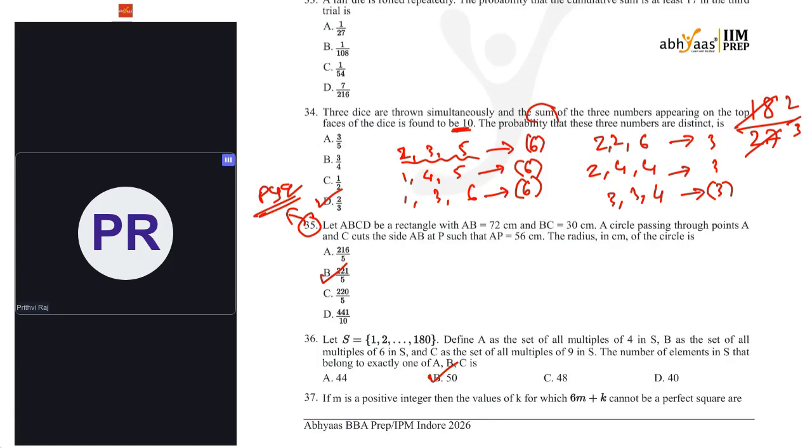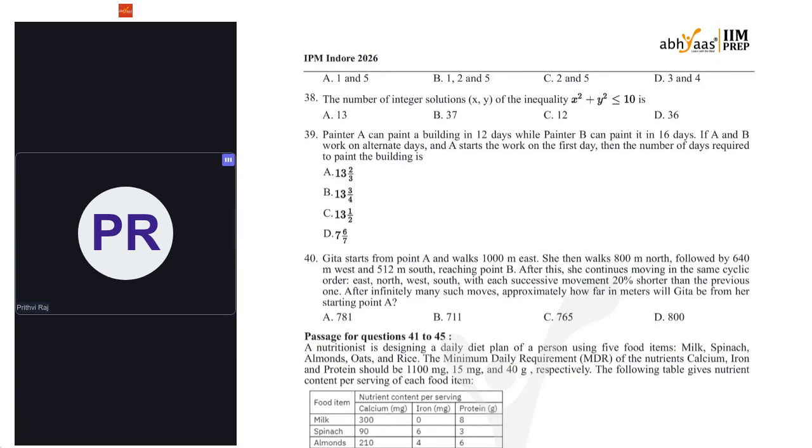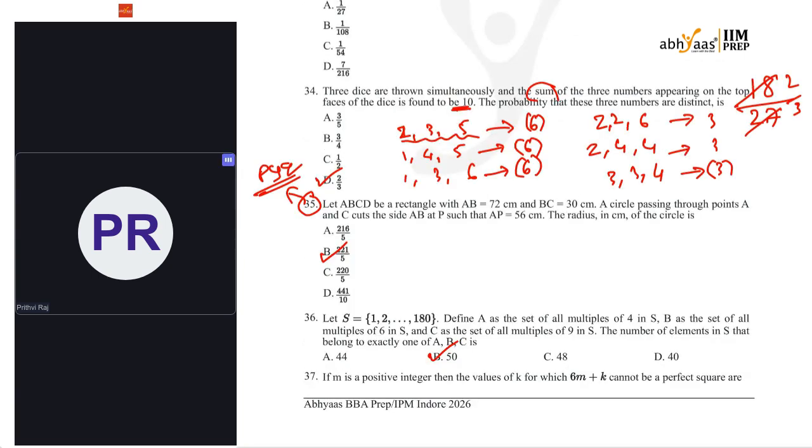Next one. If m is a positive integer, then the value of k for which 6m plus k cannot be a perfect square. So listen, if you observe the squares: 1 square, 2 square 4, 3 square 9, 4 square 16, 5 square 25. If you divide any square by 3, what will be the remainder?